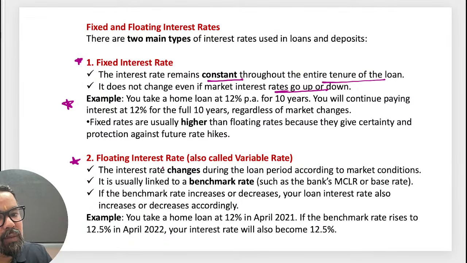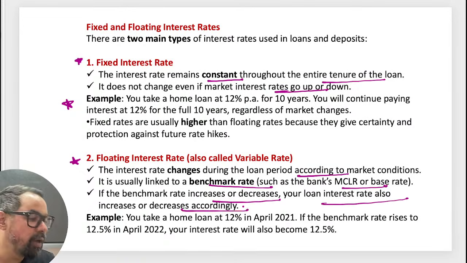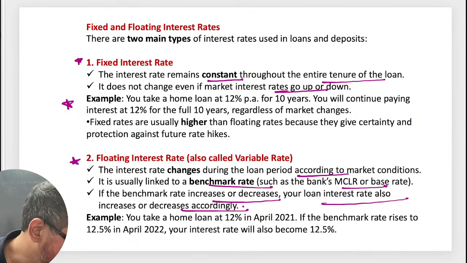Okay. So a variable or floating rate is an index-linked loan. The interest rate changes during the loan period according to market conditions. It is linked to a benchmark rate, which can be MCLR or repo and others. When the benchmark rate increases or decreases, your loan interest will also increase or decrease in this case.